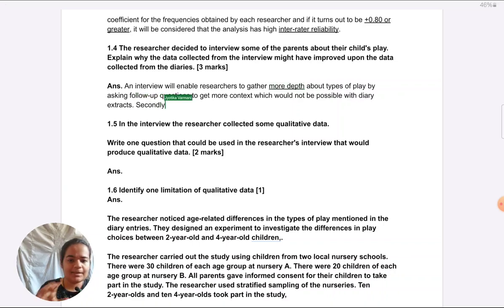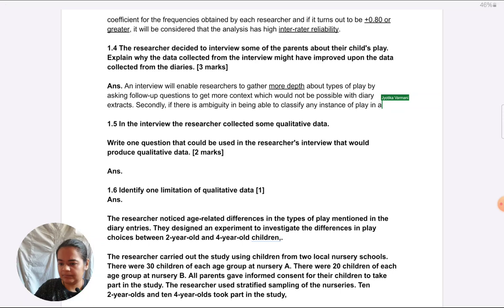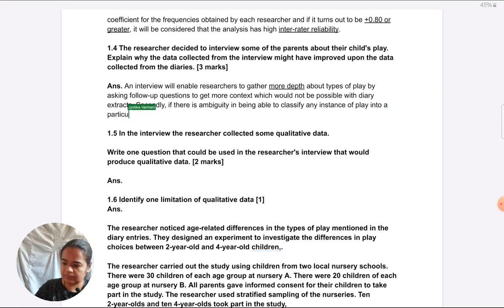Secondly, because I'm taking a breadth approach, I'm going to give two more. If there is ambiguity in being able to classify any instance of play into a particular category, it can be resolved by probing further during the interview.